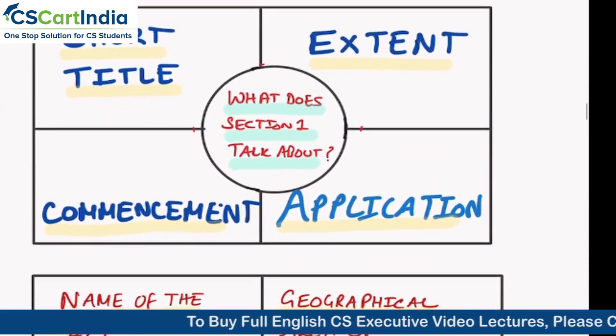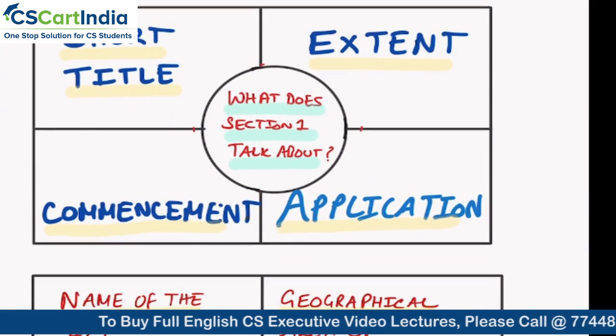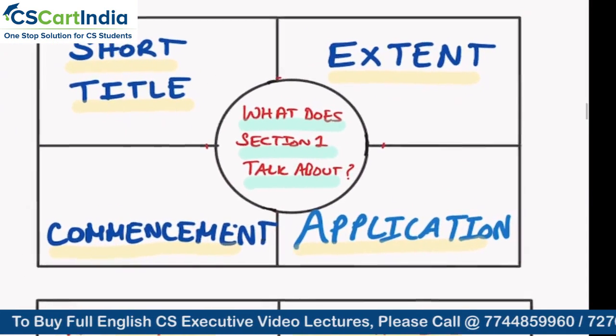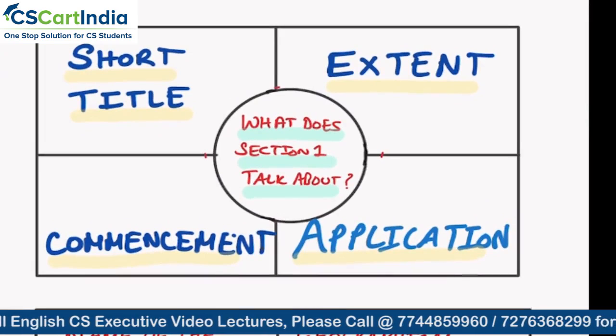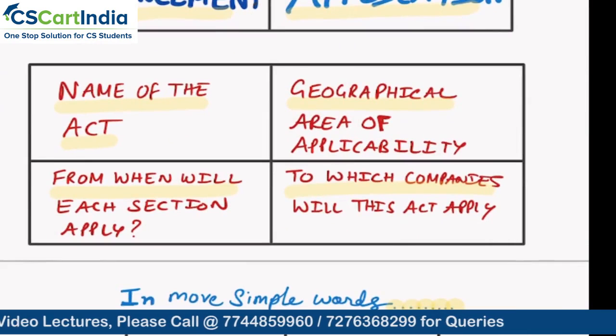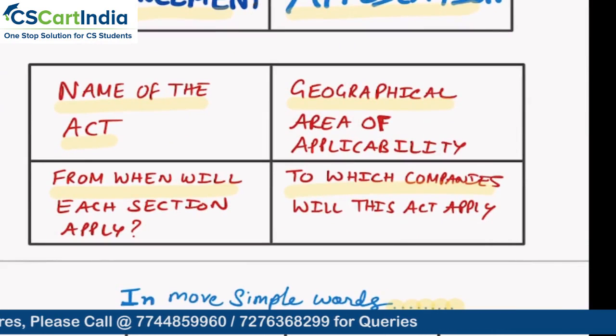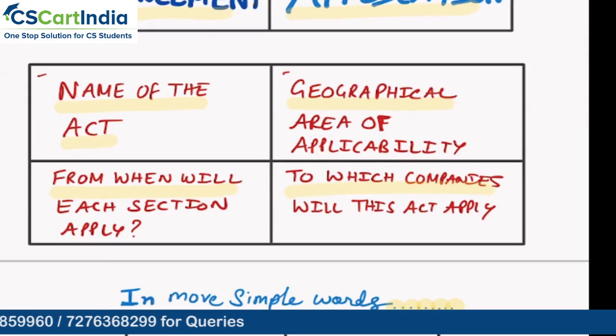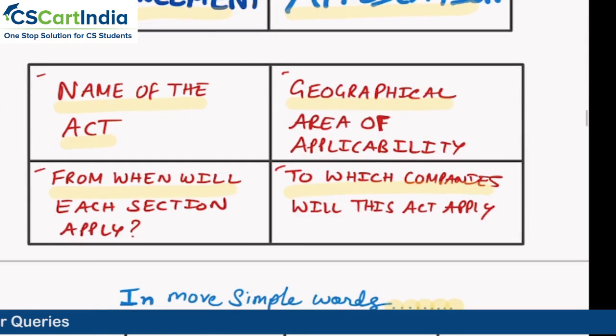So preliminary, we need to understand section number 1. What does section number 1 talk about? It talks about the short title, the extent, the commencement and application. So in simple words, what does it talk about? The name of the act, correct? Then the geographical area of the applicability of this act, from when each section of this act will become applicable, and to which companies this act will be applicable. Yes, these are the 4 broad things. If you understand this, section number 1 will become easy.